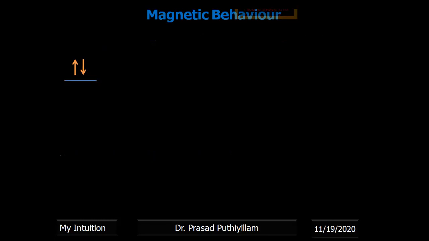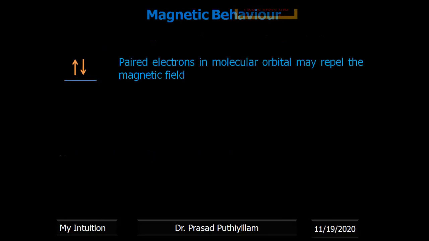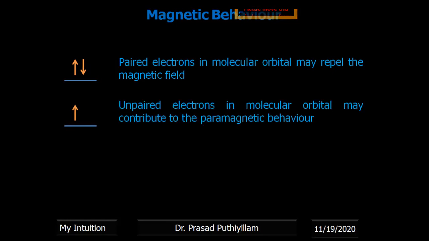Then, based on that, if pairing takes place while writing the electronic configuration, the molecular orbital structure, paired electrons in a molecular orbital may repel the magnetic field, and if it is an unpaired state, then it will attract or take up the magnetic field.